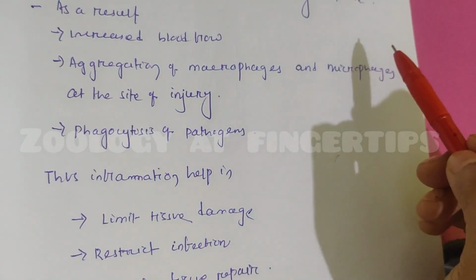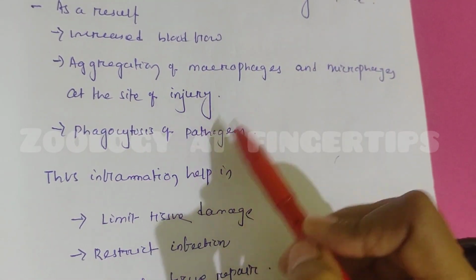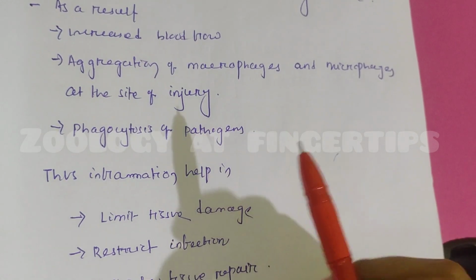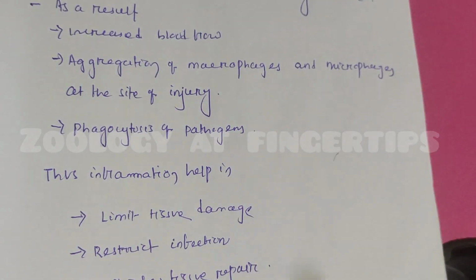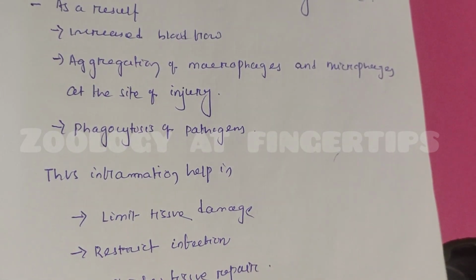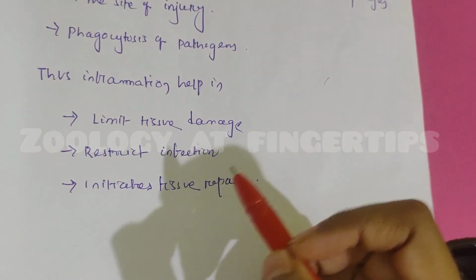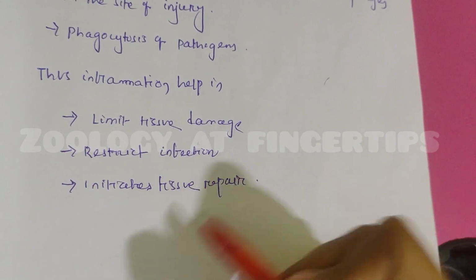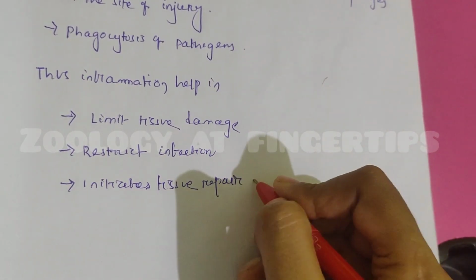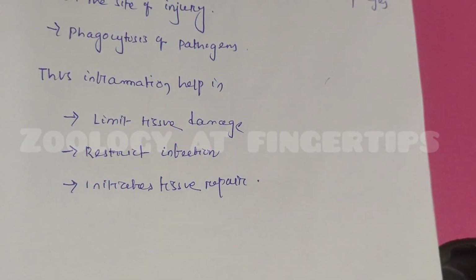These are actually phagocytic cells. They phagocytose the pathogens. As a result, pathogens cannot multiply in our body. They generally kill them. Thus inflammation helps in limiting tissue damage, restricting infection, and initiating tissue repair. This is the entire mechanism of innate immunity.